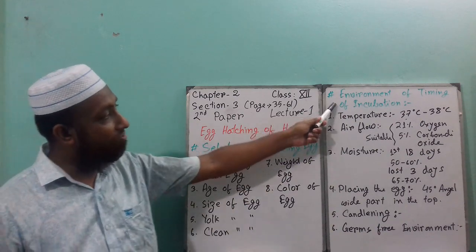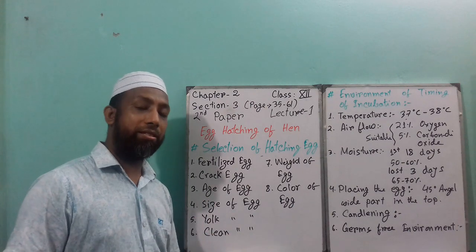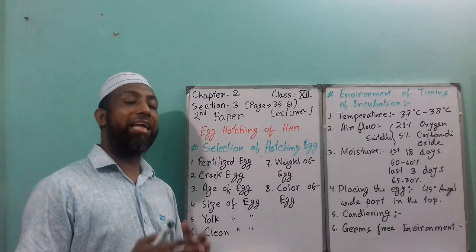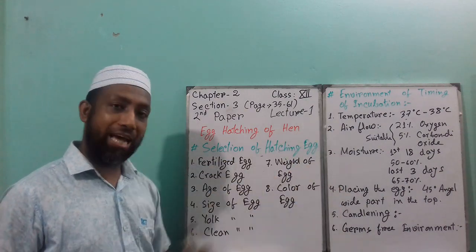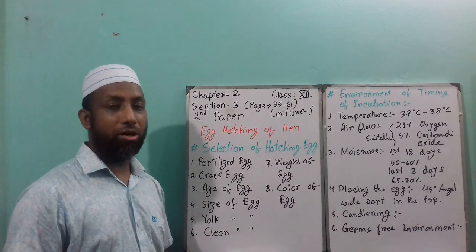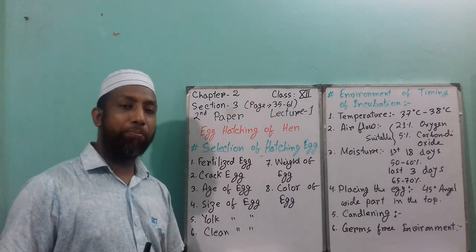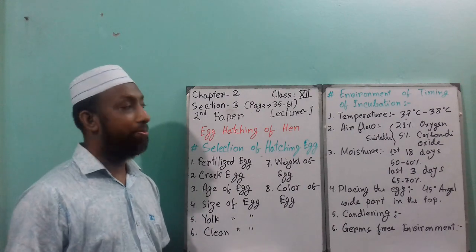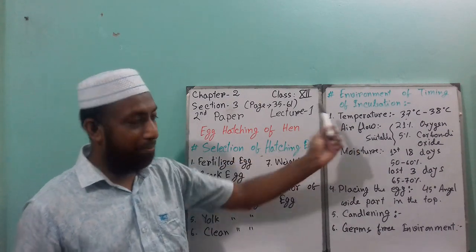Next point is environment of timing of incubation. That means when the incubation process is going on, or when the hatching process is going on, what should be the environment at that time? You have to maintain it, otherwise the hatching process, or incubation process, will not continue properly. So what is the first point? First point is definitely maintain the temperature.